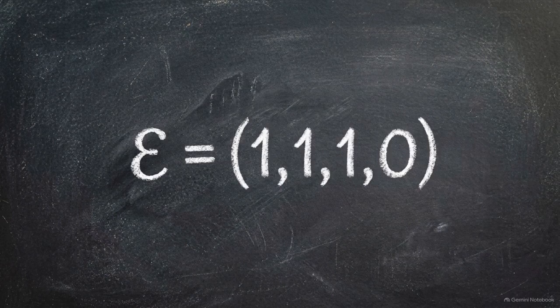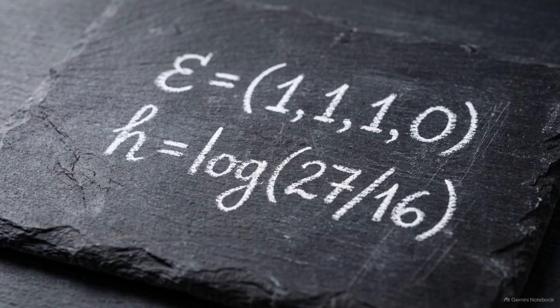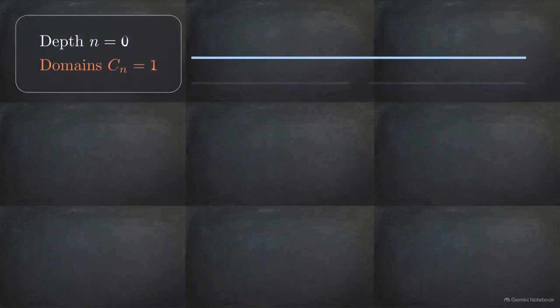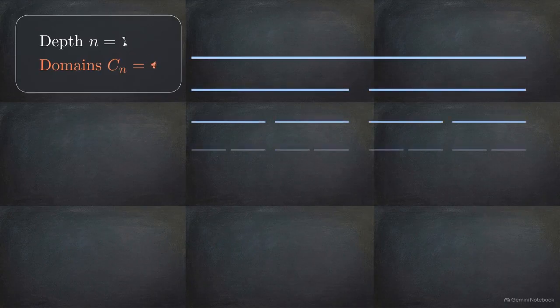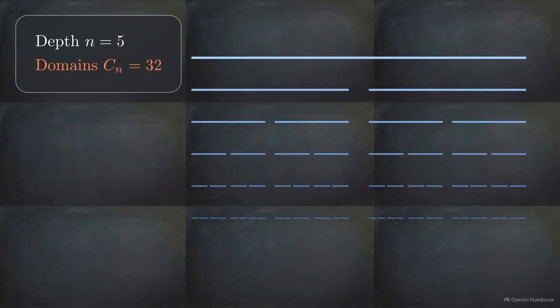This expression represents the core target of volume A. We are looking to prove the exact topological entropy, H, for a specific Collatz symbolic-branch itinerary, the sequence 1, 1, 1, 0. The standard approach to this calculation relies on combinatorics, specifically bounding the number of distinct Hofbauer domains.